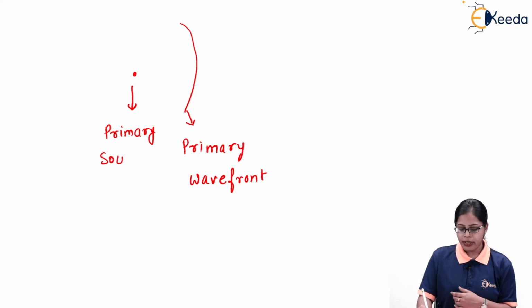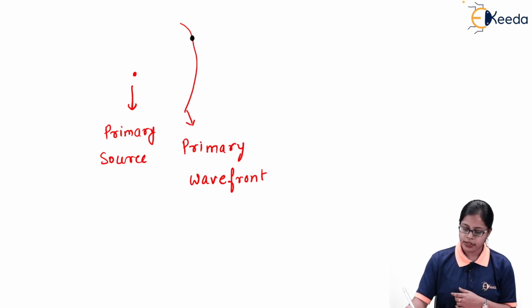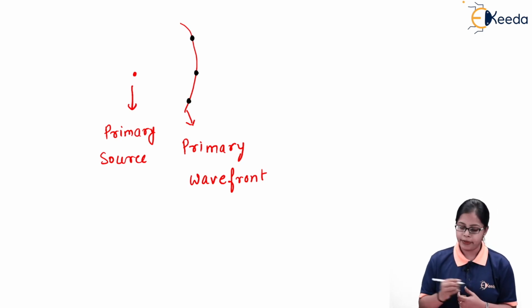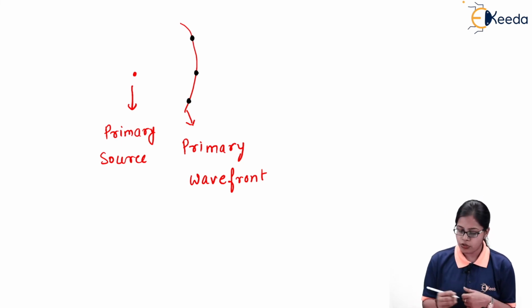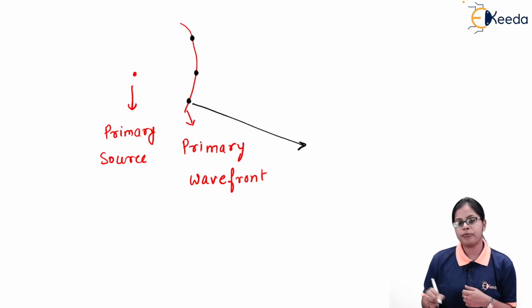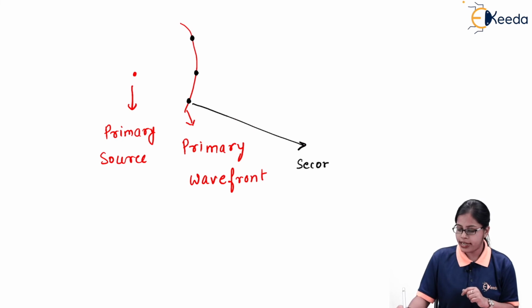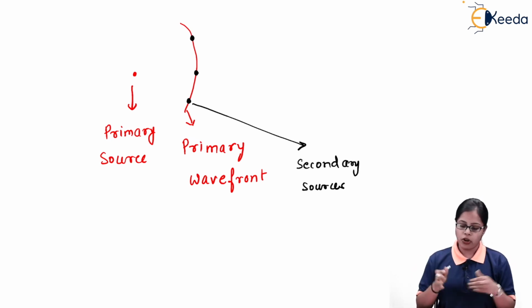As we obtain this wavefront, according to Huygens principle, we can consider points on this wavefront, like this is 1, 2, and 3. Now, as we are aware, each of these is nothing but a source of light. So even on this primary wavefront, all the points are going to act as sources of light. But these sources are present on the primary wavefront, and that is why they are called secondary sources. And secondary sources are going to emit light waves in all directions.